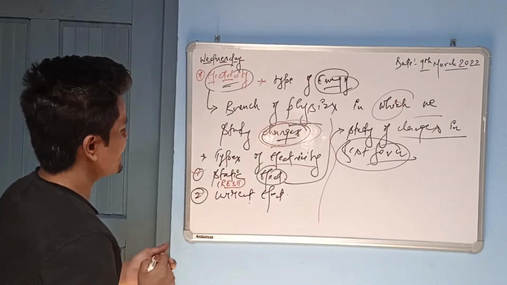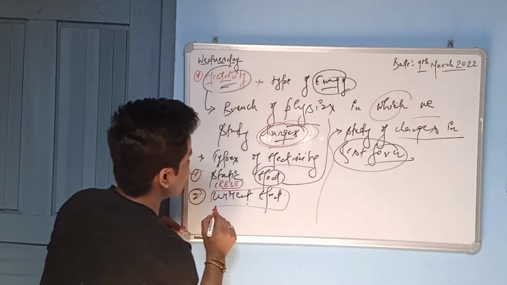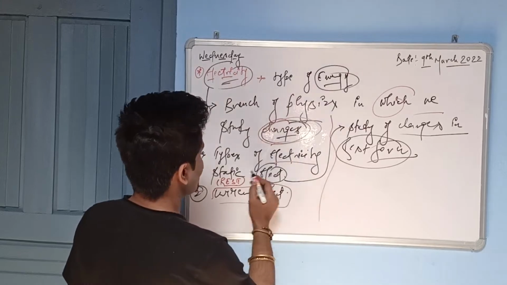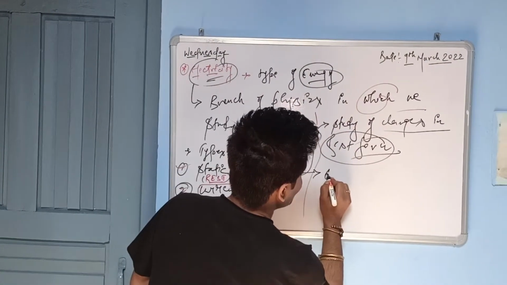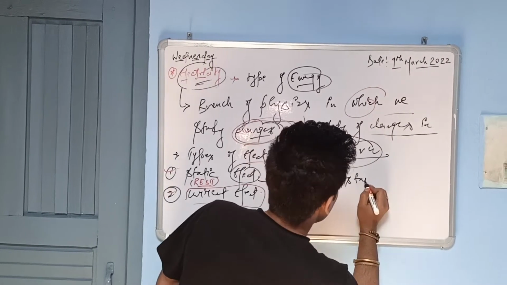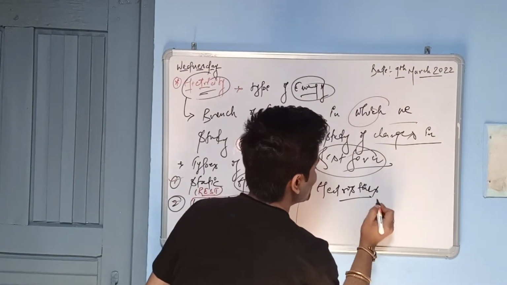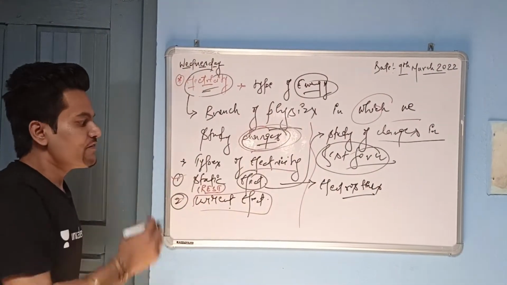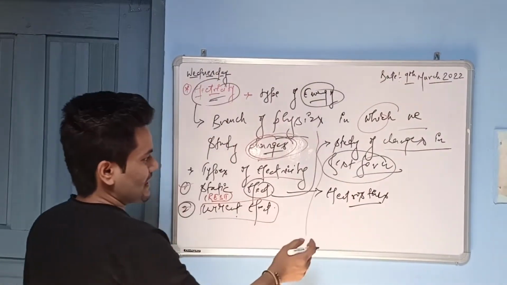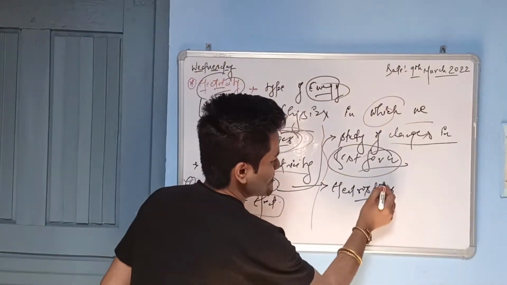Basically, in 10th standard here, we have to deal with current electricity, and this static electricity we will study in 12th standard. These types of static electricity come under electrostatics. The charges which are in rest form, we call it electrostatics. Whatever we deal with in static electricity, we deal with the charges which are in rest form. That type of static electricity is known as electrostatics. Statics means in the rest form.